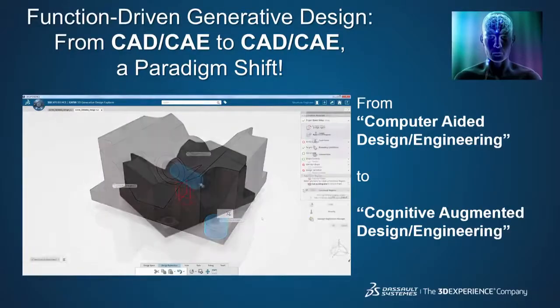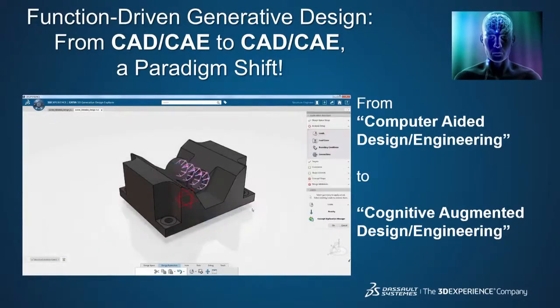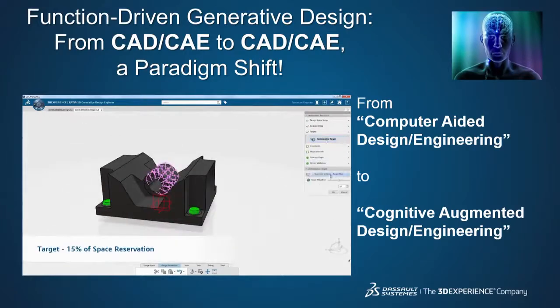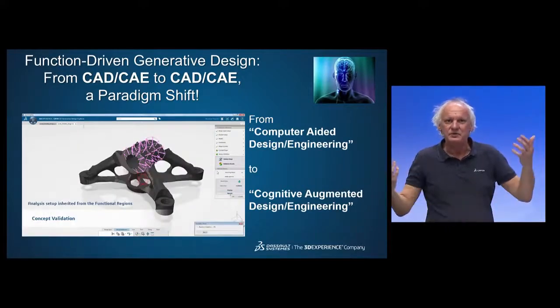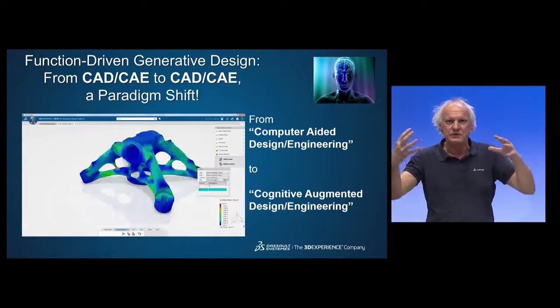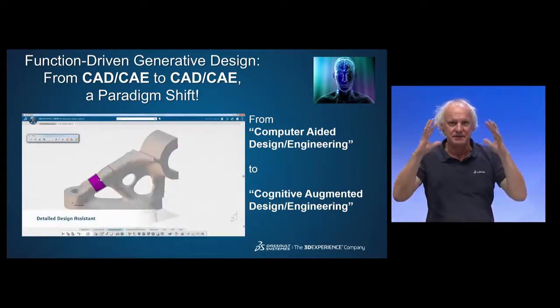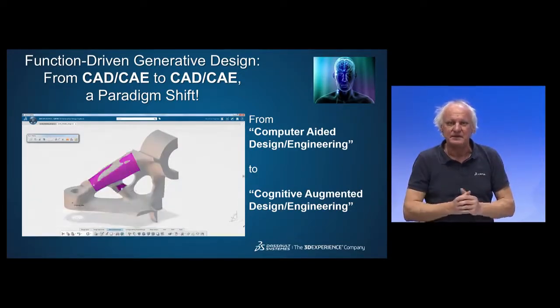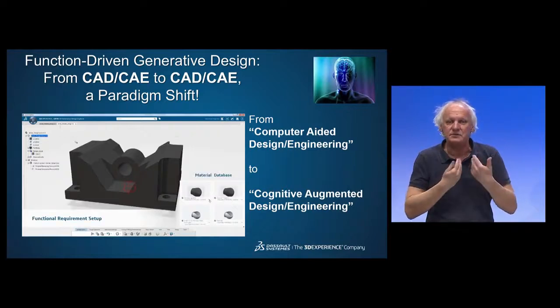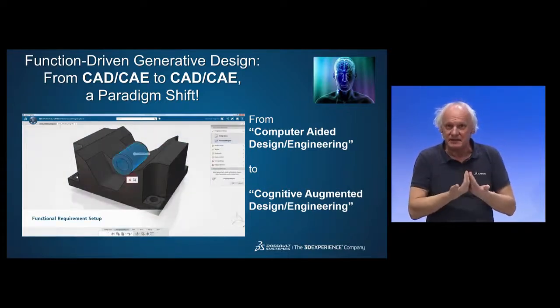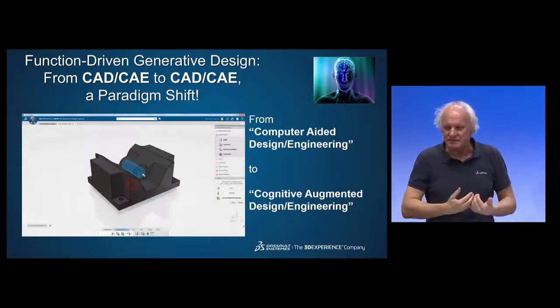Remember, instead of starting from a blank sheet of paper, a sketch where you have no real ideas, the main concept here is to start from specification. You have a given allocated space. You know what the forces, the loads, and the boundary conditions applied to this so-called design space are. You know the material, stainless steel, titanium, aluminum, polymer, and you ask CATIA to propose some concept starting from those design specifications.